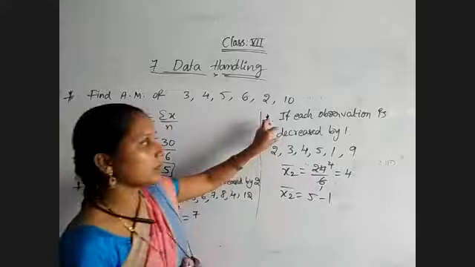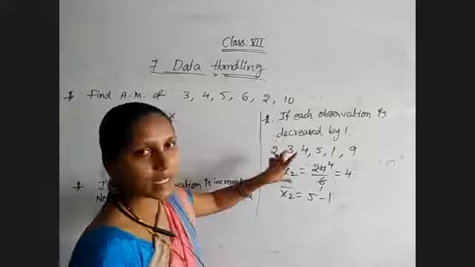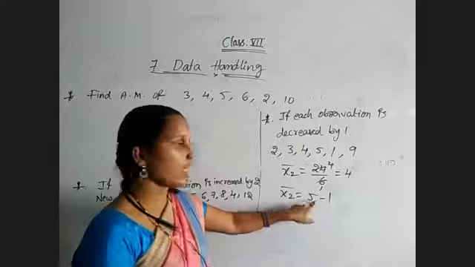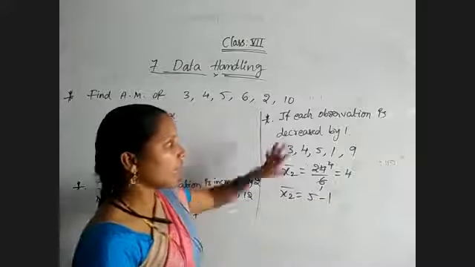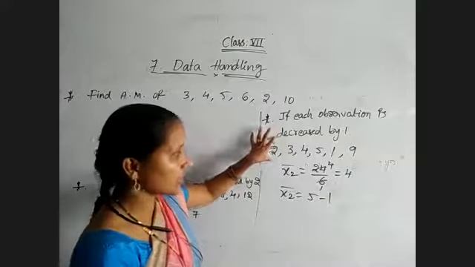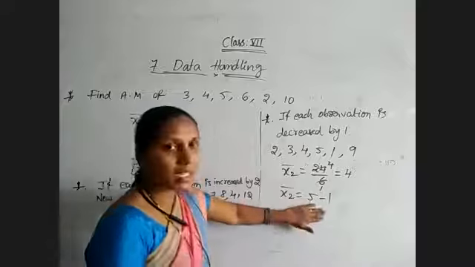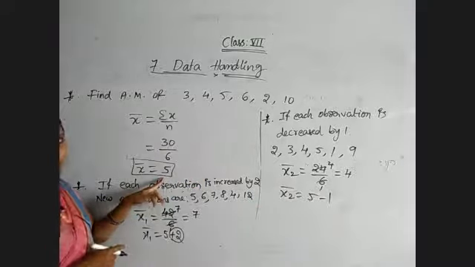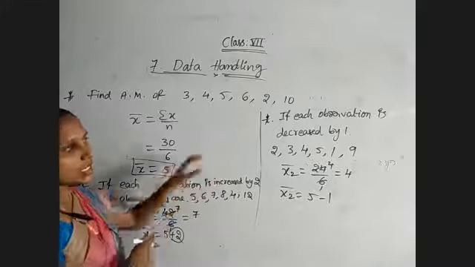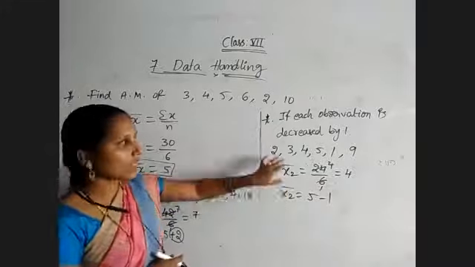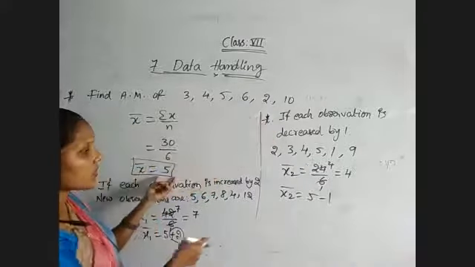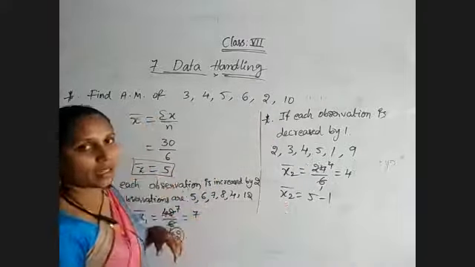After making some changes to each and every observation, that much change only we are getting in the mean also. 5 minus 1 equal to 4. When I am decreasing 1 from each observation, then the mean also decreases by 1 only. Just observe, the original mean is 5, and for this changed data I got 4, a decrement by 1. Here also the mean decreased by 1.